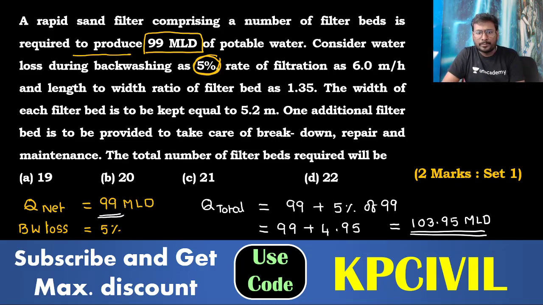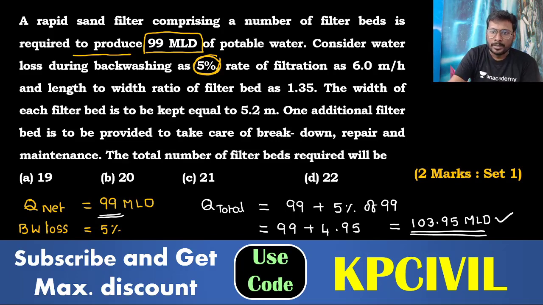So you have to design the filter beds for a discharge of 103.95 mld, not for 99. This is the most twisted point in the question. Remaining is easy. Don't solve the question by taking 99 mld; solve it by taking 103.95 mld. That is the important point.